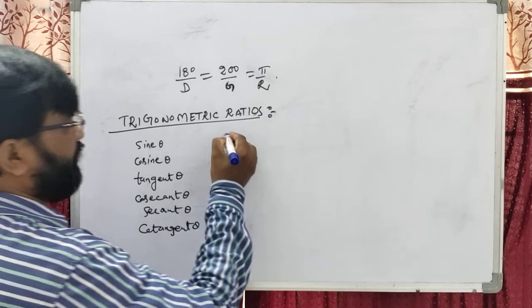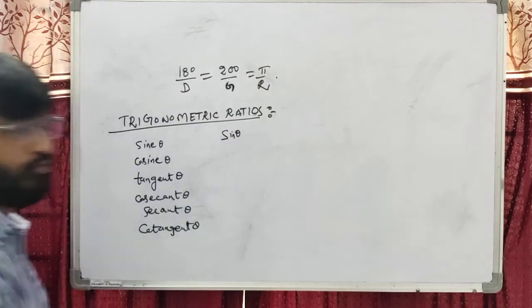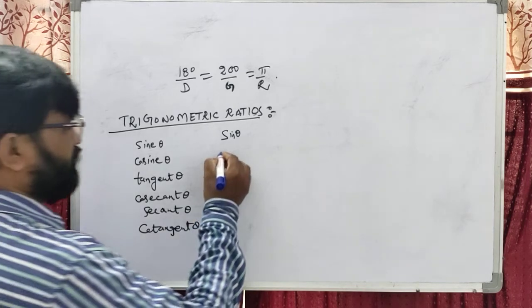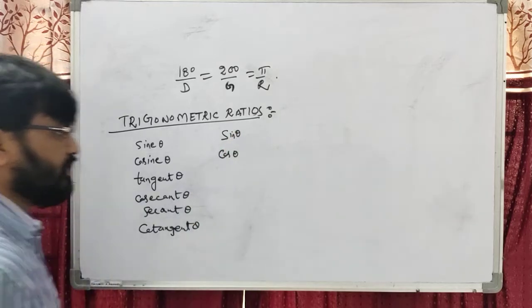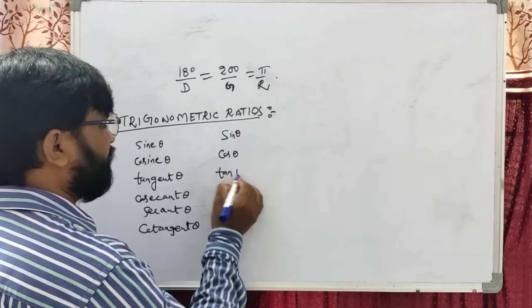We write sin theta and read it using the first three letters, sin theta. Therefore, this is cos theta, also read with three letters. The next one is tan theta, tangent.